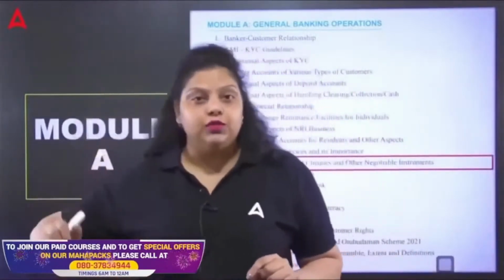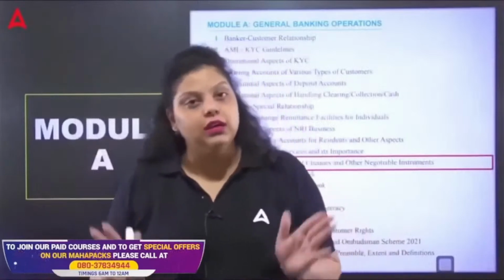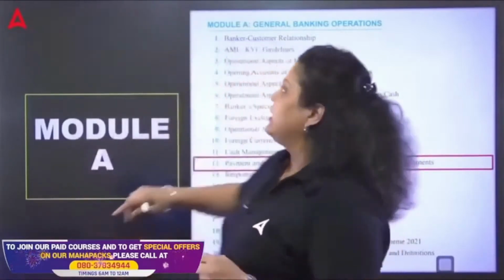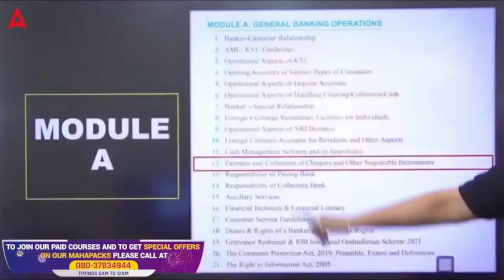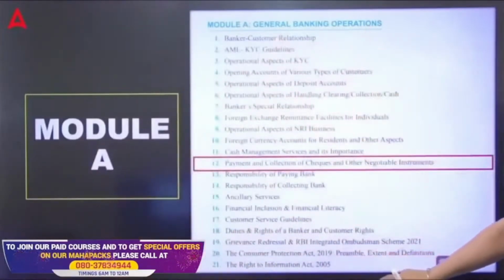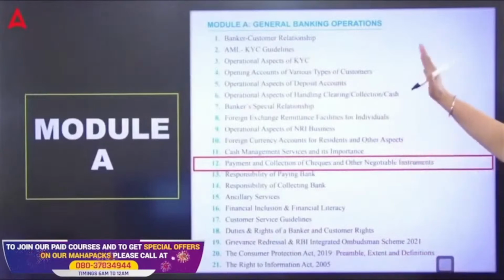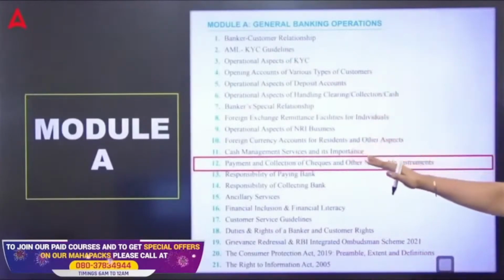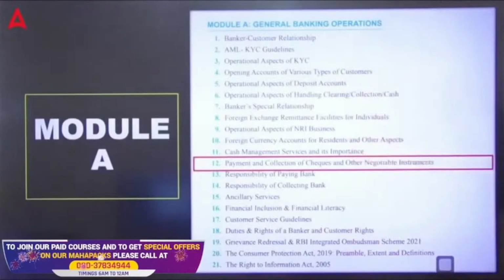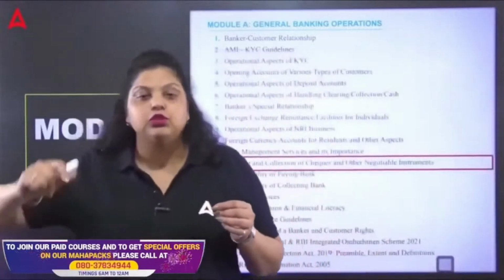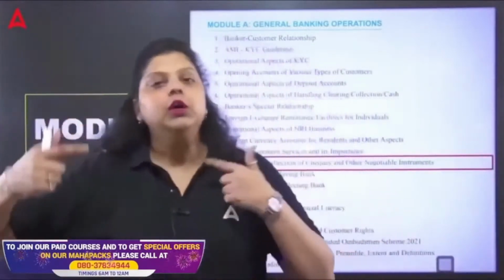Out of 55 units, 21 units are in the first module, module A, which talks about the general banking operations that a banker performs in a bank. So till now 11 chapters we have covered. Now this is the 12th chapter, payment and collection of cheque and other negotiable instruments. In this session, we are going to discuss a certain number of questions based on this chapter with explanation.